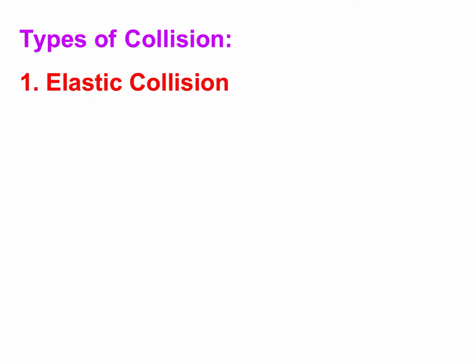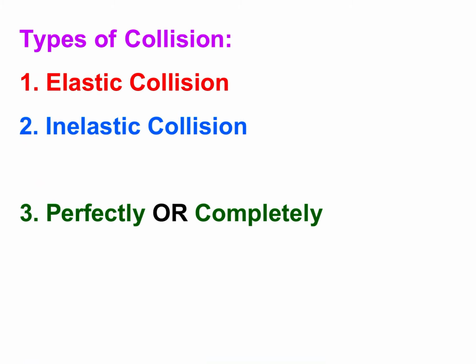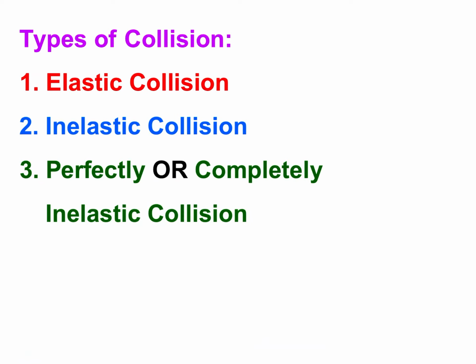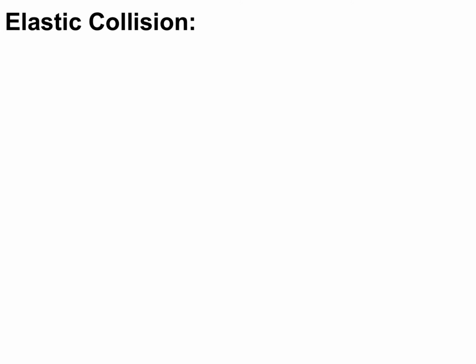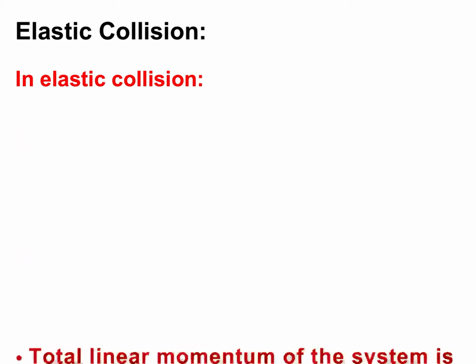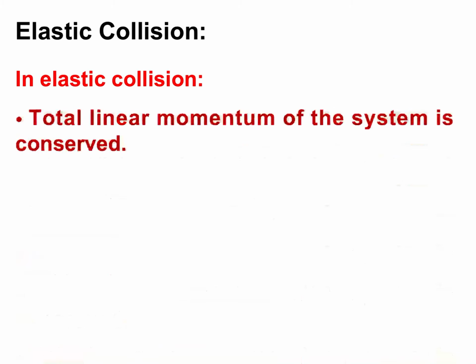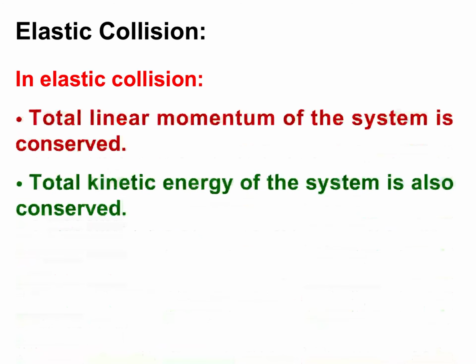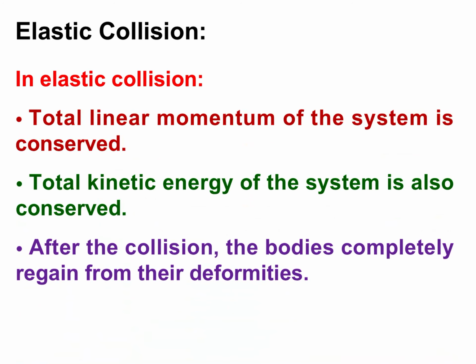Types of collision: elastic collision, inelastic collision, and perfectly or completely inelastic collision. Elastic collision. In elastic collision, total linear momentum of the system is conserved. Total kinetic energy of the system is also conserved. After the collision, the bodies completely regain from their deformities.